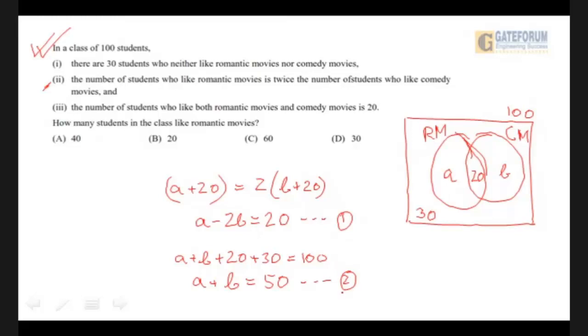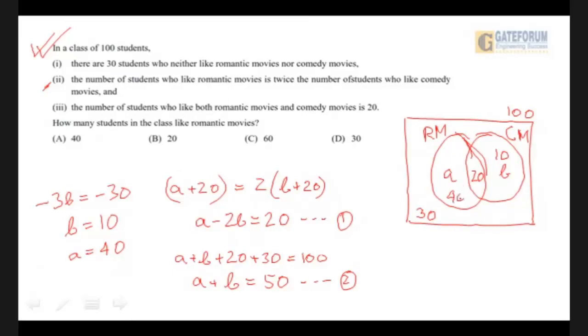Simply subtract these two, A cancels off, and minus 3B becomes equal to minus 30. That is, B becomes equal to 10. And if B is 10, then A becomes equal to 40.